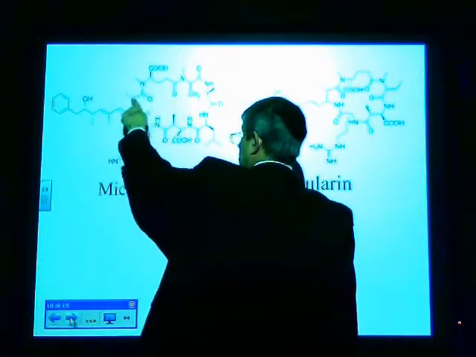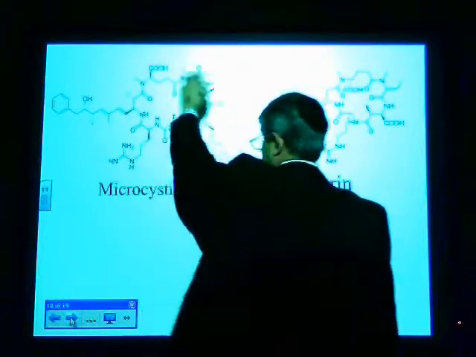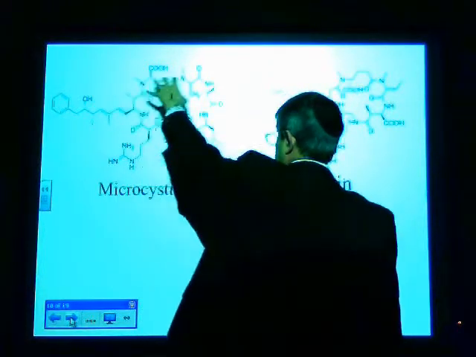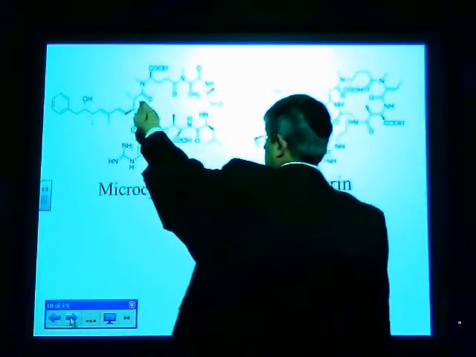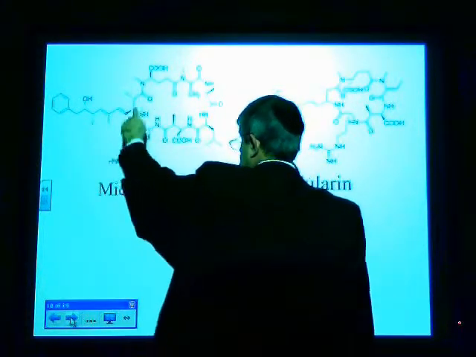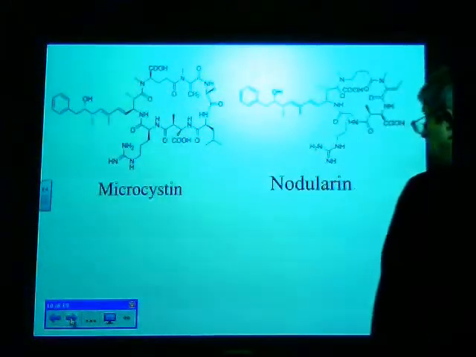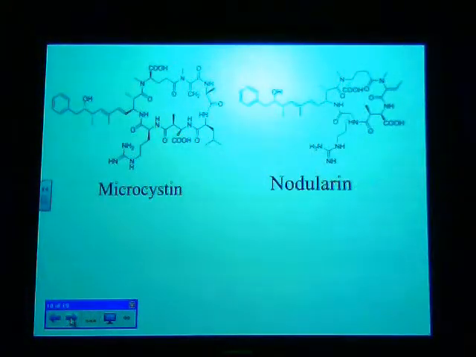These are peptide bonds here. So if this were a linear structure, then we would immediately recognize that as a peptide, but it's a cyclic structure. It actually goes around and forms a ring, but it is a cyclic peptide, and as is nodularin as well.